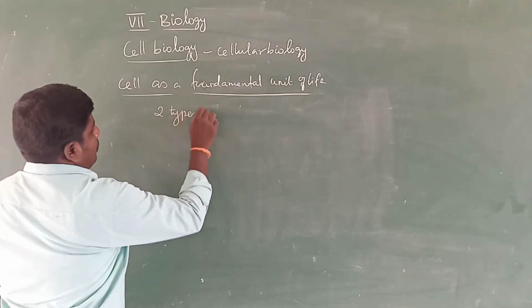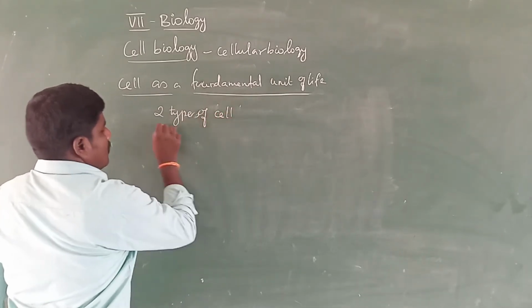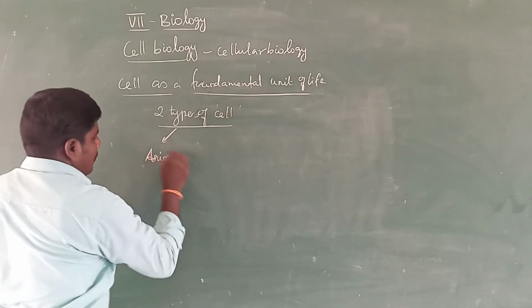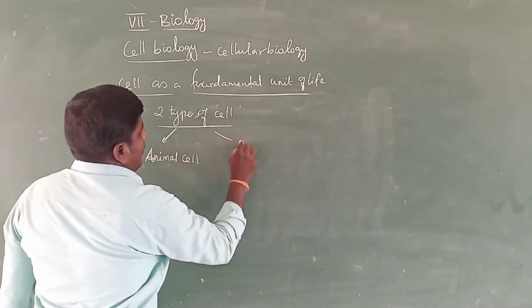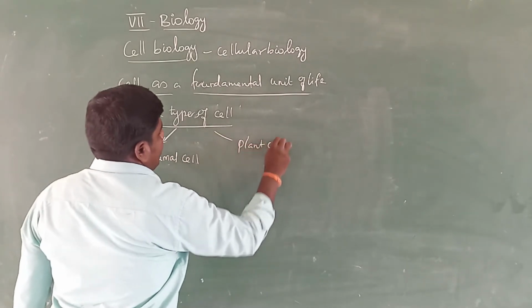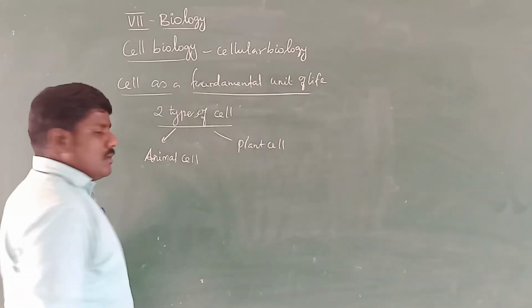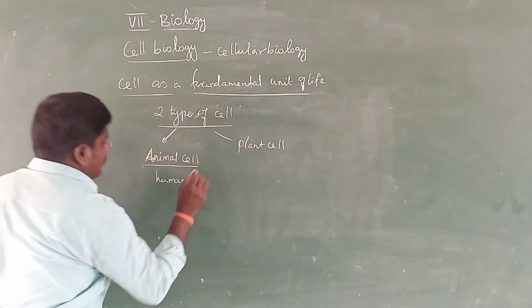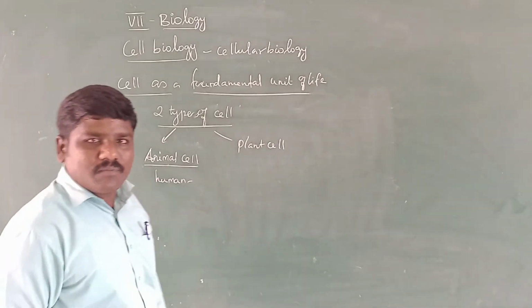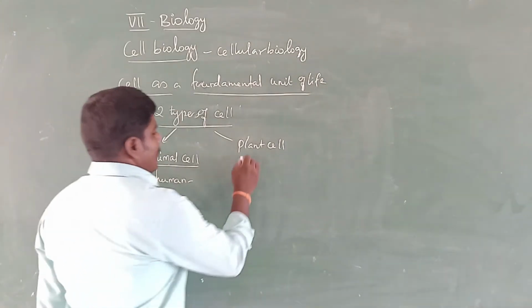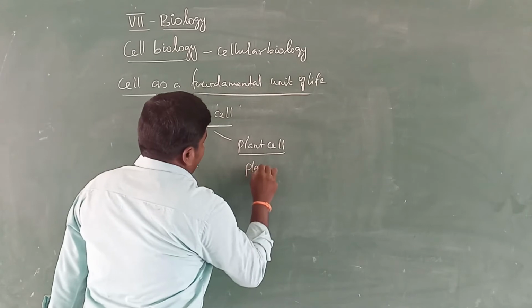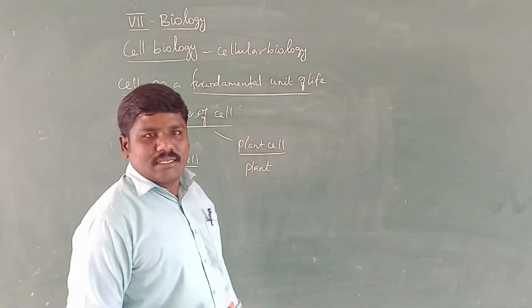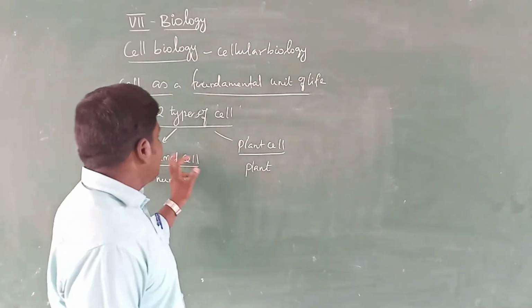There are two types of cells: an animal cell and a plant cell. Mostly the human body is made up of animal cells. At the same time, the plant body is made up of plant cells. So two types of cells are present.